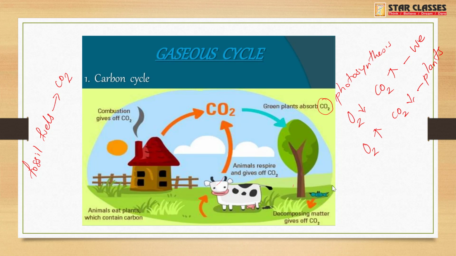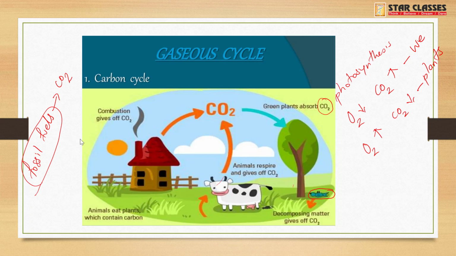See, here there is an example of a bird which is dead and fallen down. So when this bird is decomposed, the decomposing matter gives off carbon dioxide. And also we know that fossil fuels are made up of dead remnants of plants and animals which have been buried inside the earth for so long, so that under tremendous temperature and pressure they get converted into fossil fuels like petrol, diesel, kerosene, etc. So when they are burned, they release carbon dioxide.